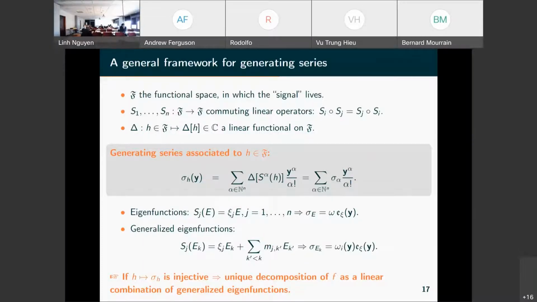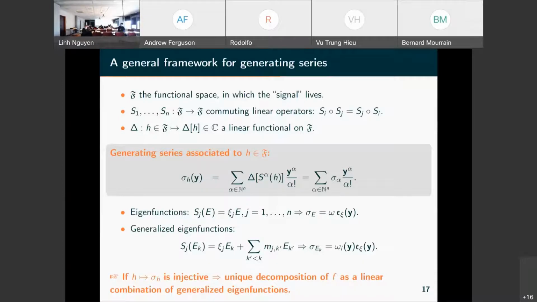What we have is that if the Hankel operator of this series is of finite rank, then the series can be decomposed as a polynomial exponential series, a sparse series.